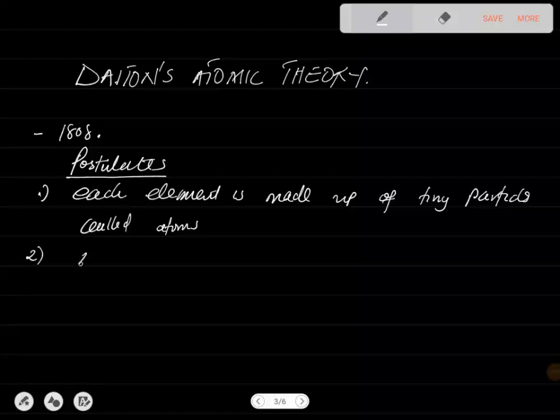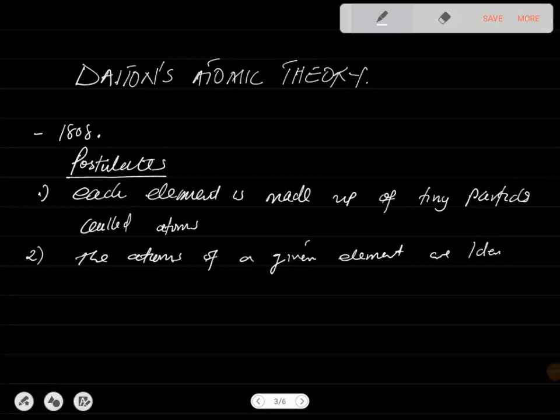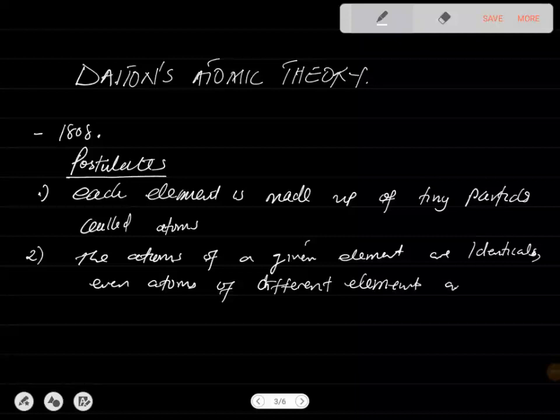So the atoms of a given element are identical, and atoms of different elements are different in some ways. This was Dalton.